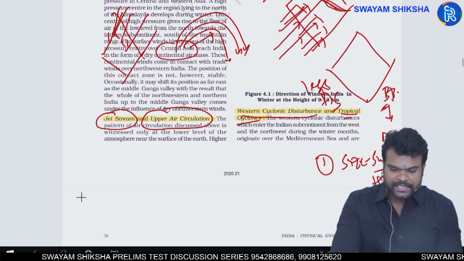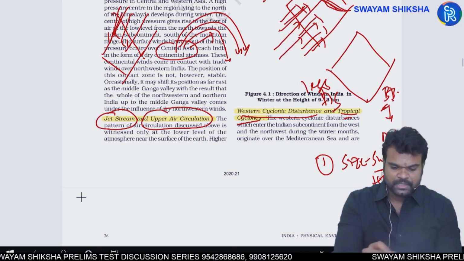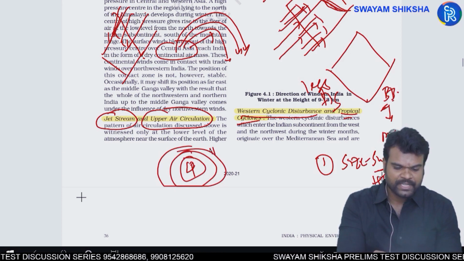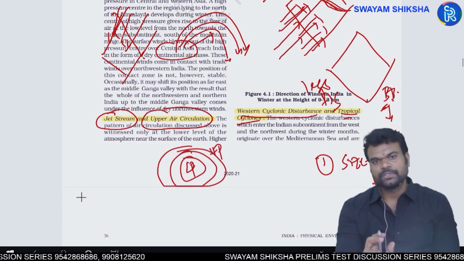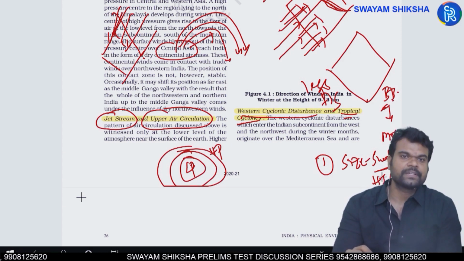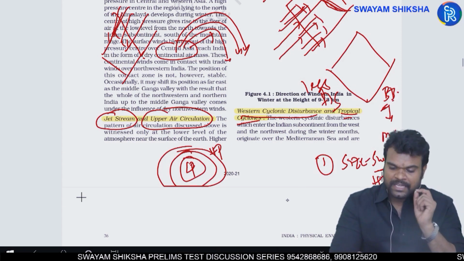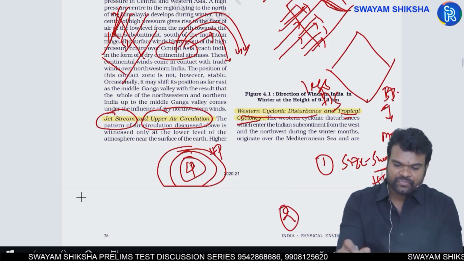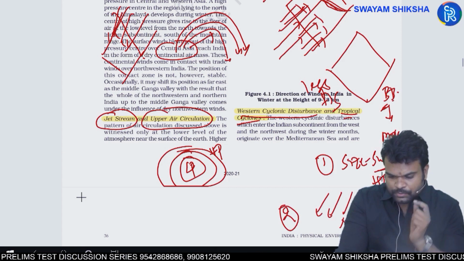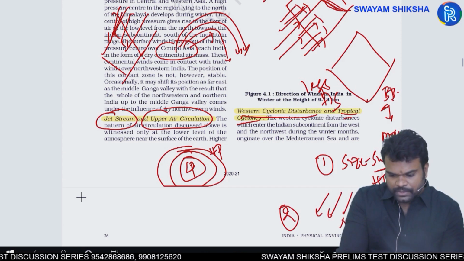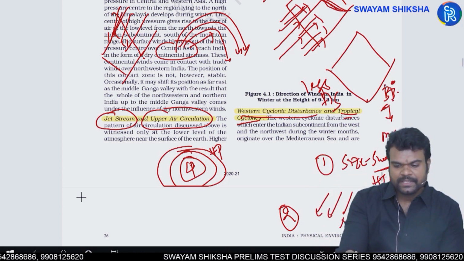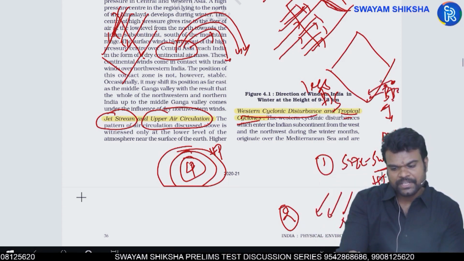When you have high temperature, low pressure is formed. A cyclone is, after all, a low pressure center surrounded by high pressure from all areas. So the smaller size of the Bay of Bengal is responsible for more cyclogenesis there. The second reason is that the Bay of Bengal region lies in the path of the northeast monsoons. The northeast monsoons, while passing over the Bay of Bengal, drag these cyclones towards the east coast of India.